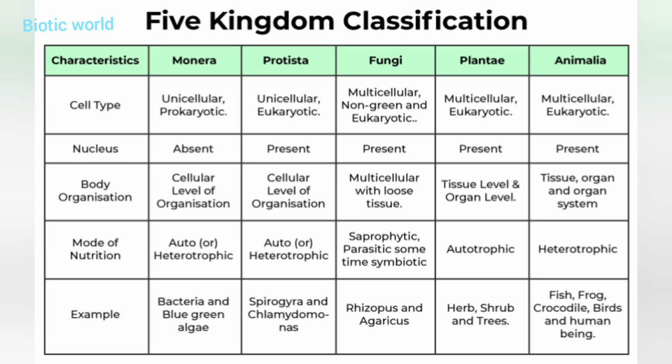Now let us study the kingdom Protista. Protista are eukaryotic organisms that are not plants, fungi, or animals. Protists are unicellular organisms that can also exist as a colony of cells. The majority of protists live in water, damp terrestrial settings, or as parasites. Now let us know some other characteristics of kingdom Protista.